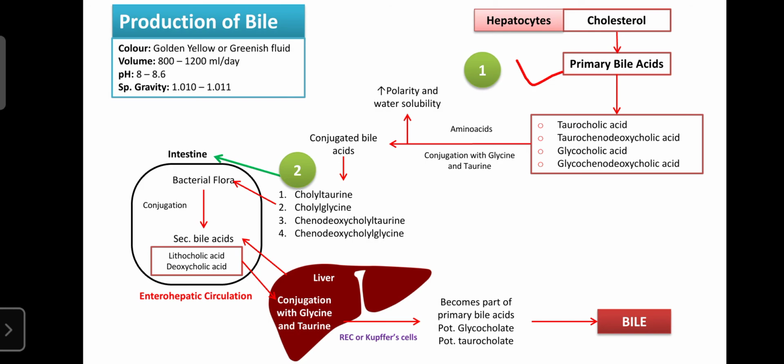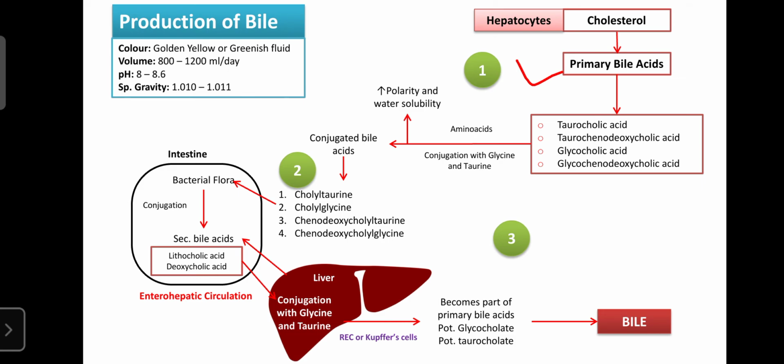These primary bile acids are mainly secreted into the small intestine. From the small intestine they enter into the large intestine, and the large intestine mainly consists of bacterial flora, and those flora process them. So these conjugated primary bile acids are involved in the formation of the secondary bile acids like lithocholic acid and deoxycholic acid.